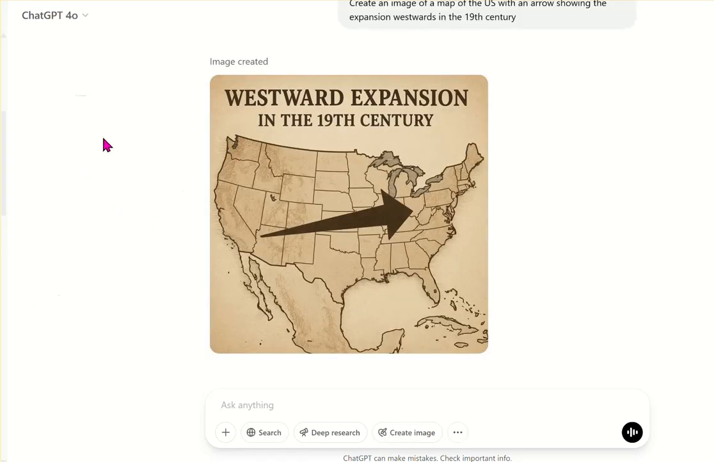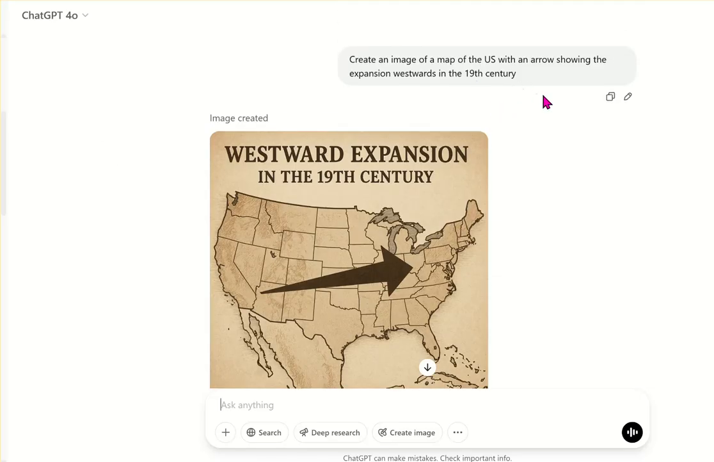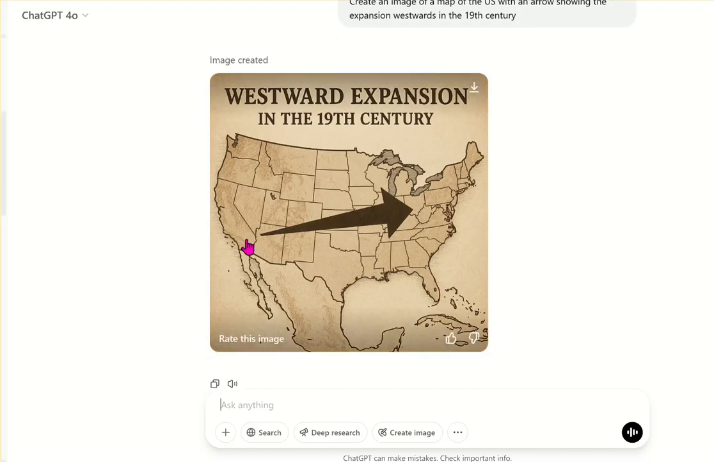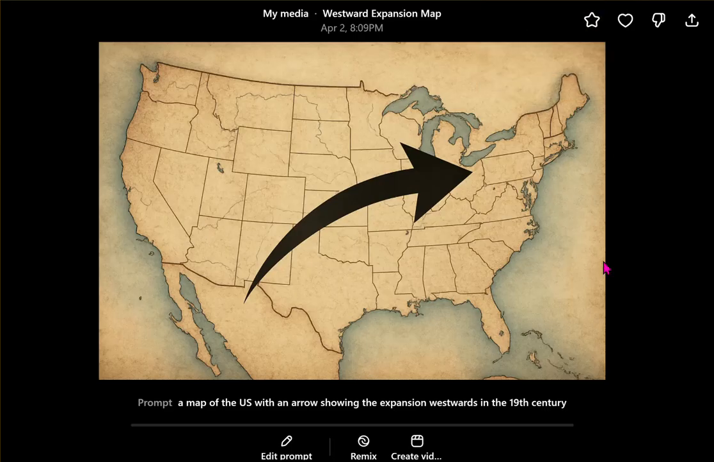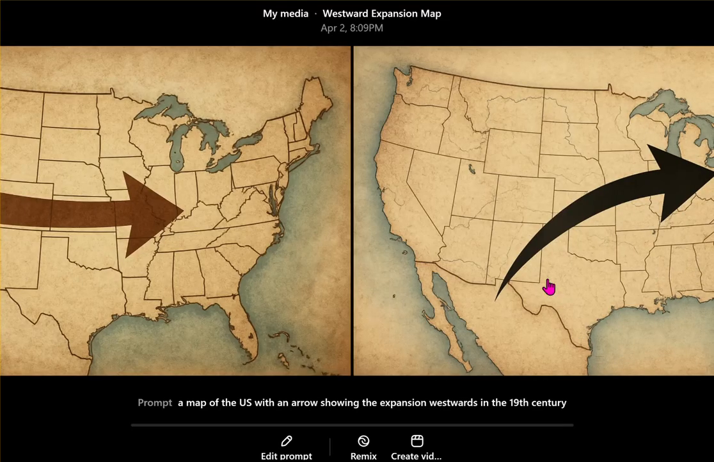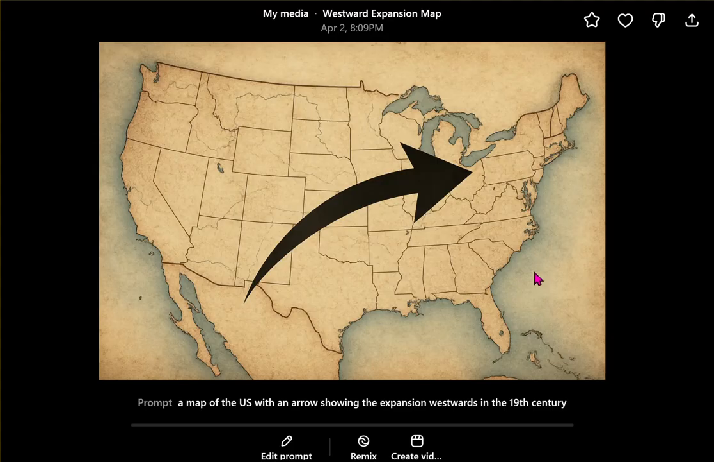And I tried again with a different one. And again, we have an image of the US. This is my prompt, an image of the US with an arrow showing expansion westwards. Same issue. And I even tried Sora. So Sora has the same model essentially, but without being so chatty. So here, same issue again. I asked for a map of the US with an arrow showing the expansion westwards in the 19th century. I get the arrow always in the wrong direction, which is kind of strange.